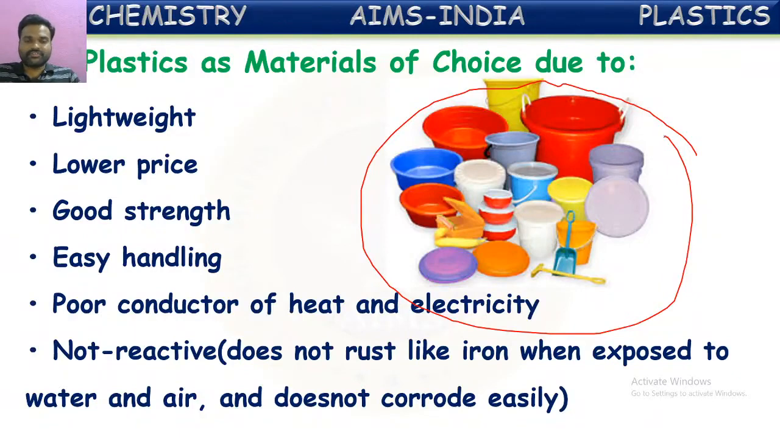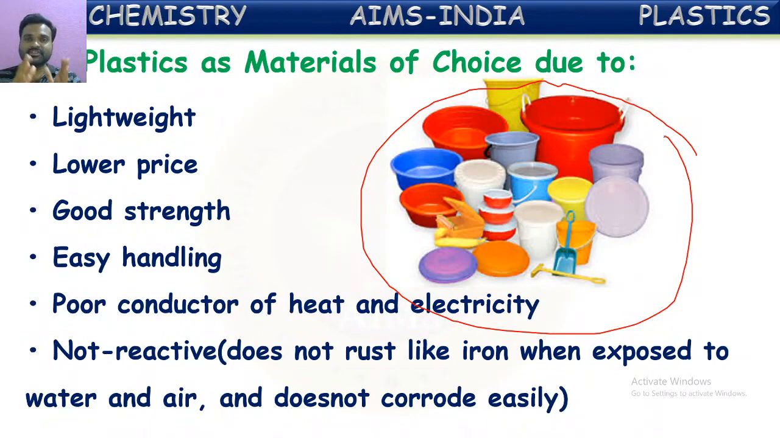Not reactive. Yes, it is also one of the points. These plastic materials are not reactive. That means they won't rust, just like metallic objects. If a chair is made of iron, after a few years the iron rods in that chair will start rusting. They'll be spoiled after a few years if you keep them outside. Whereas if you take a plastic chair, even after years it won't rust because it is chemically inert. It won't combine with the chemicals present in the atmosphere.